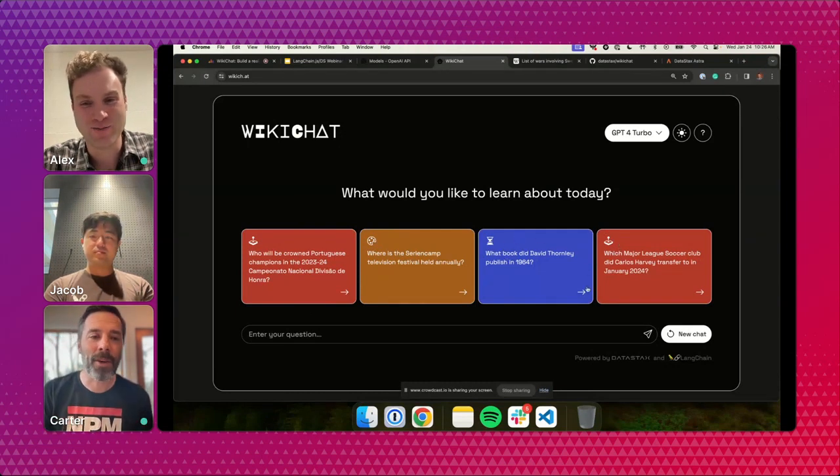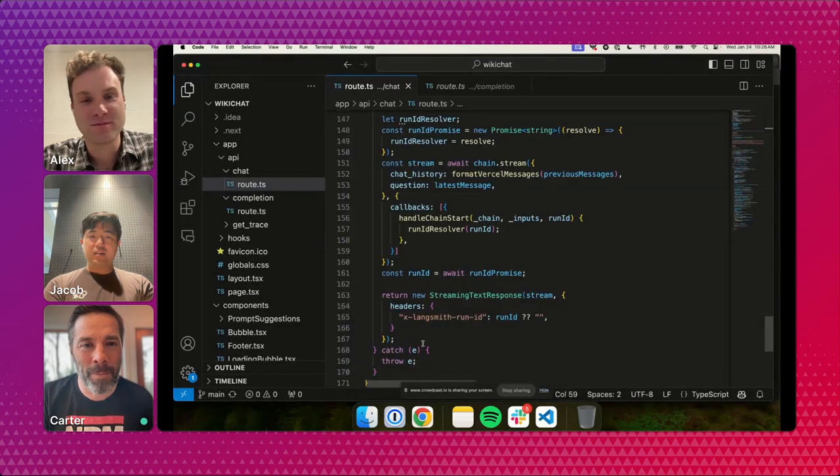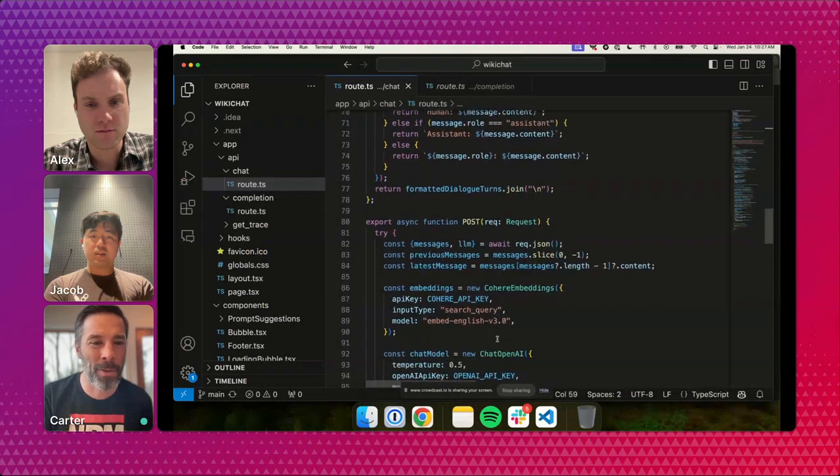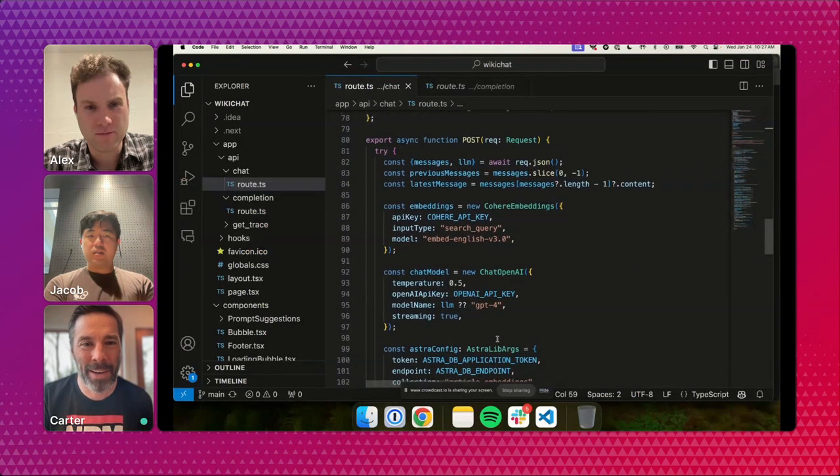Well, let's go back to the code. Alex, Jacob, maybe someone can drive, but I feel like we should go to where the post starts executing. There's a lot of setup, lots of templates, but I think explaining it will help. So here we go.